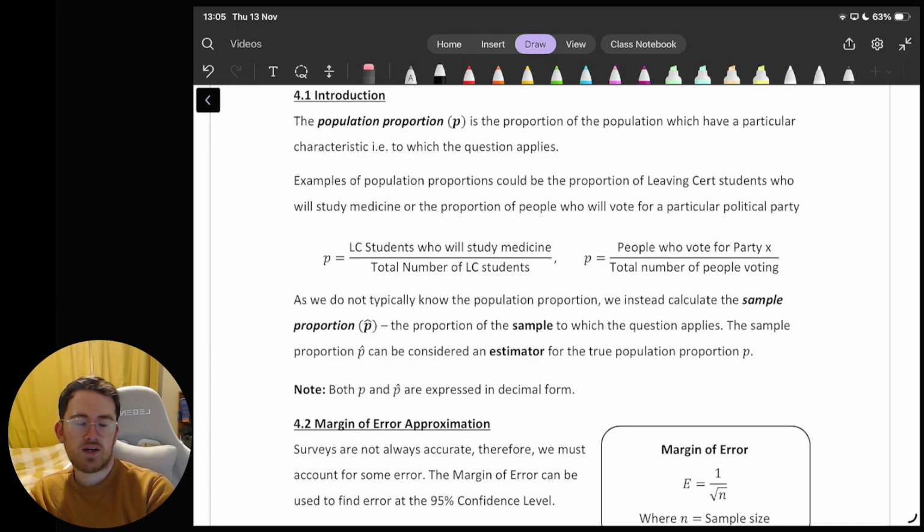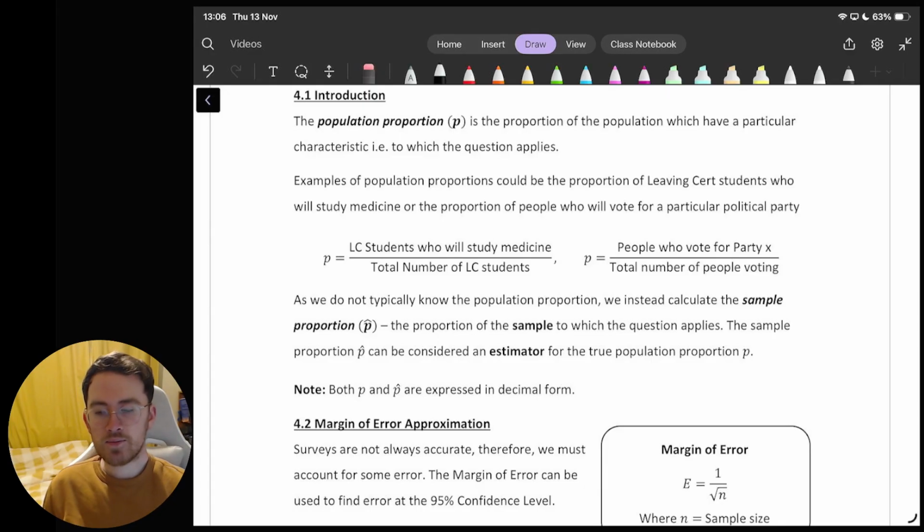So for example, if I was investigating how many Leaving Cert students will study medicine, then the population proportion is how many Leaving Cert students are going to study medicine out of all Leaving Cert students. Or how many people are going to vote for a certain party, then it's how many people are going to vote for a party over the total number of people who will vote, full stop.